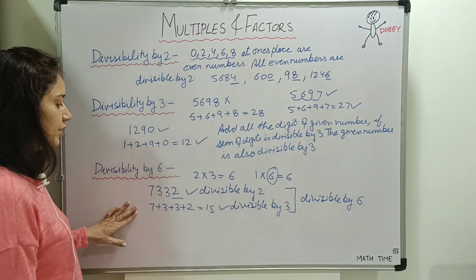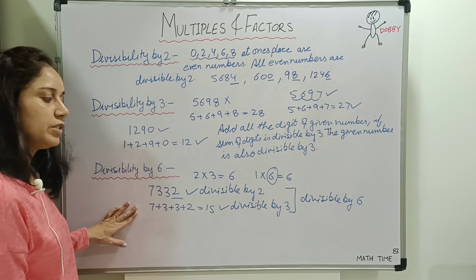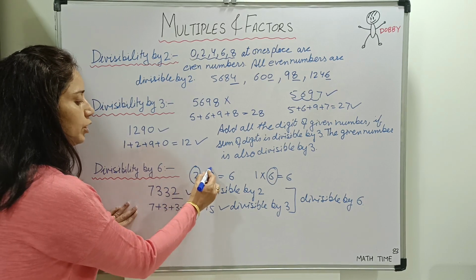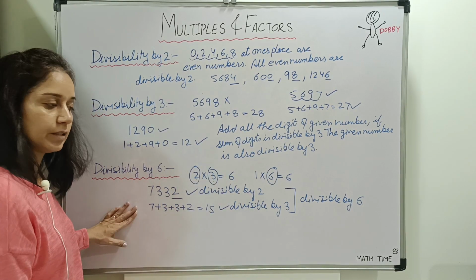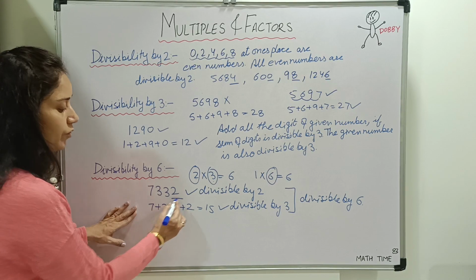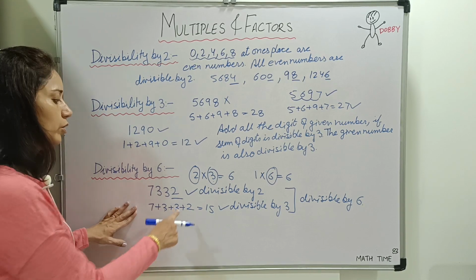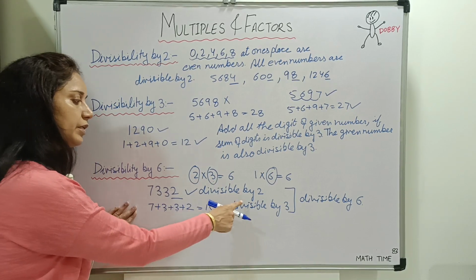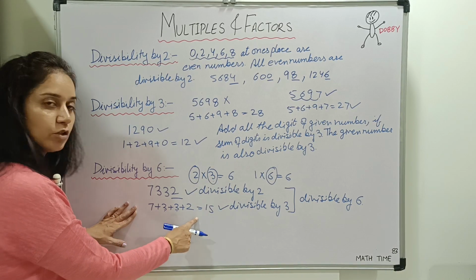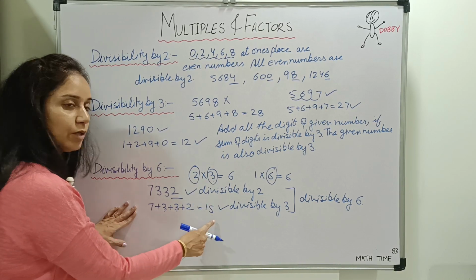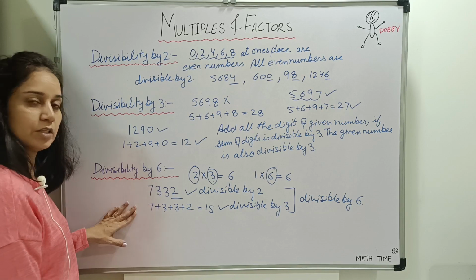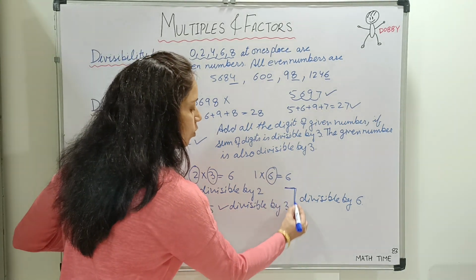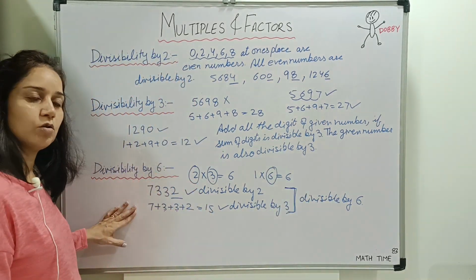Okay, revise the divisibility rule by 6. The numbers which are divisible by 2 and 3 both are divisible by 6. First check the ones place of a number. If it is divisible by 2, it is an even number. Yes. Then add the digits of the number. If the sum is divisible by 3, the given number is also divisible by 3. Divisible by both, then it is divisible by 6 also.